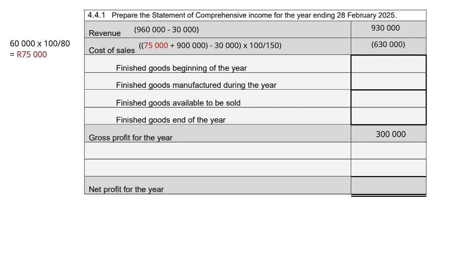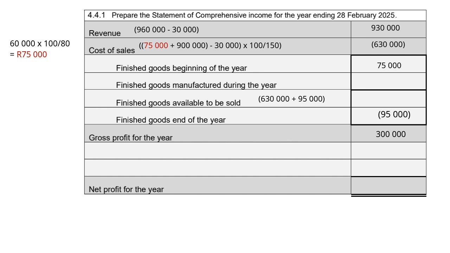Our finished goods at the beginning of the year is given as 75,000. Our finished goods manufactured during the year will be our balancing figure. Our finished goods available to be sold will be 630,000 plus 95,000, because our finished goods at the end of the year is 95,000 given.